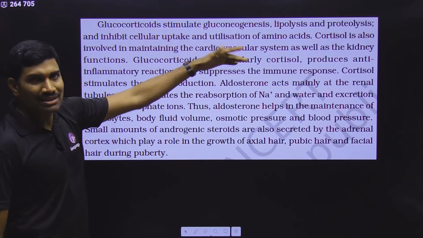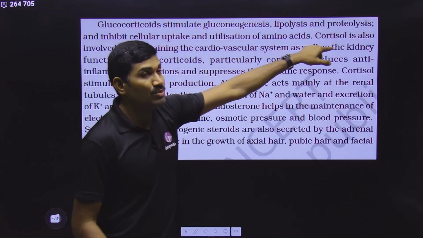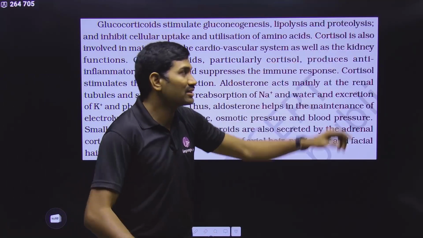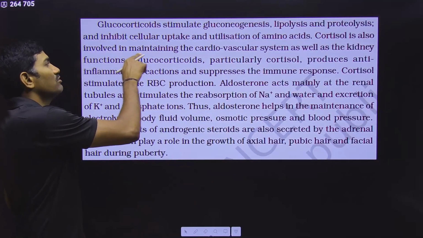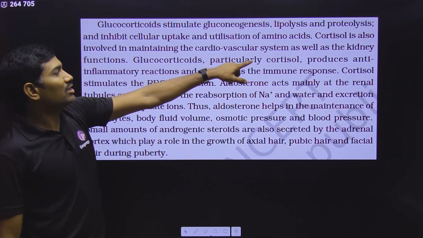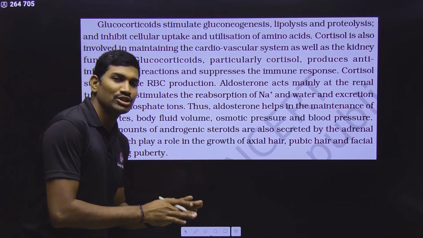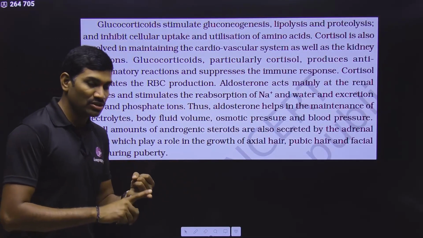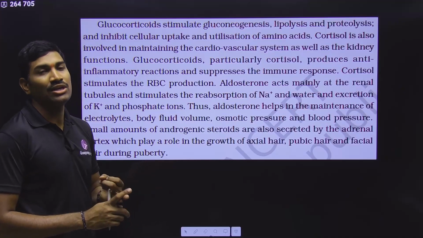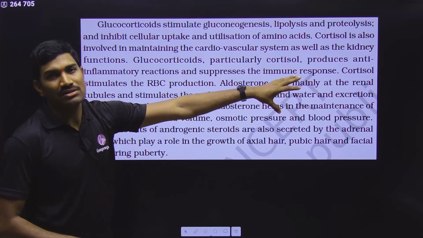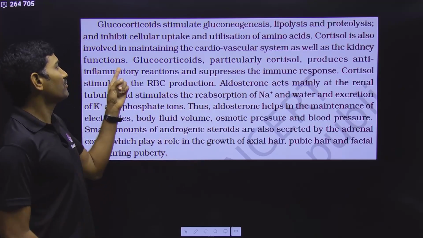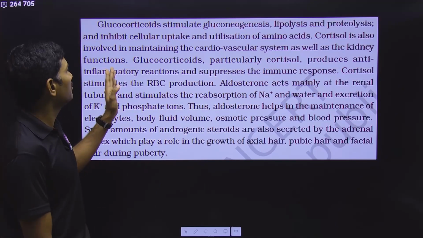So this is the general function of glucocorticoids. Now specifically for cortisol, they are saying some other functions. Cortisol is also involved in maintaining the cardiovascular system as well as kidney functions. Cardio means heart, vascular means the blood vessels. For their normal functioning and also for kidney functioning, cortisol is very, very important.